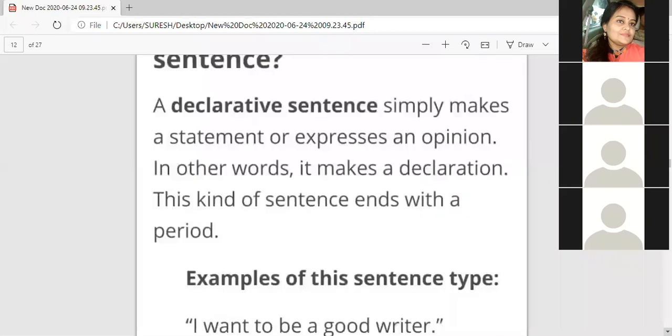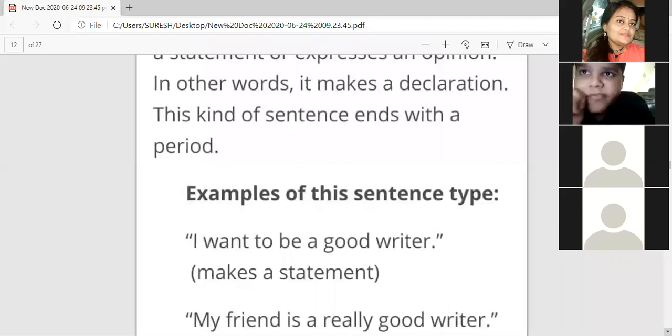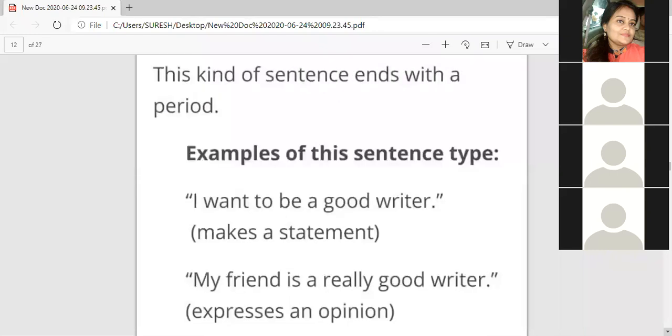A declarative sentence simply makes a statement or expresses an opinion. It makes a declaration. I am going to school, they are coming to my house. I am just declaring. I want to be a good writer. My friend is really a good writer. Aman visits his grandmother's house during holiday.